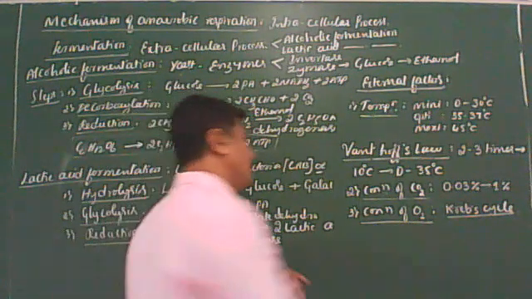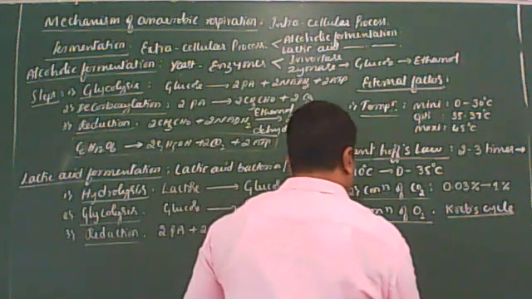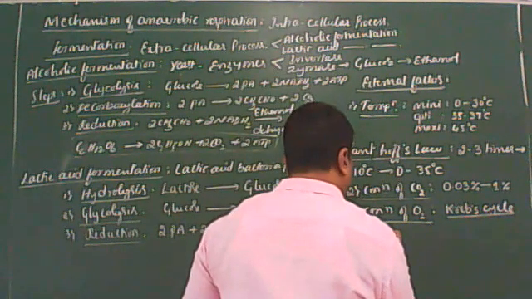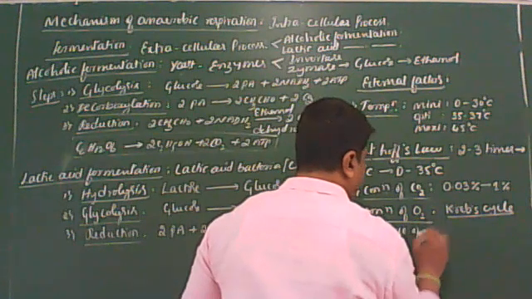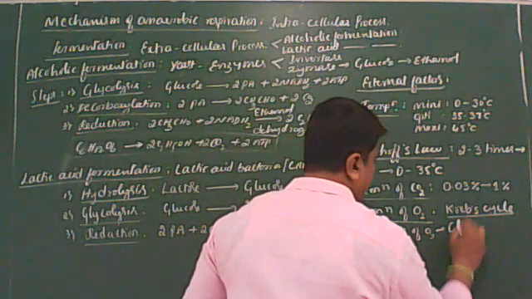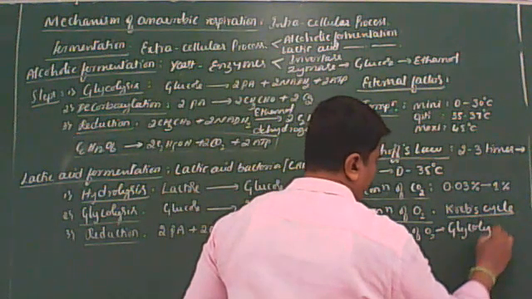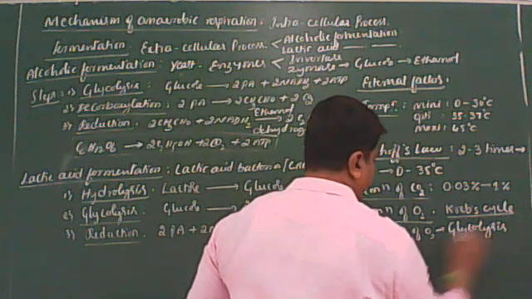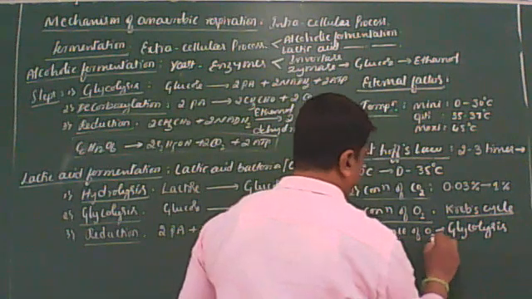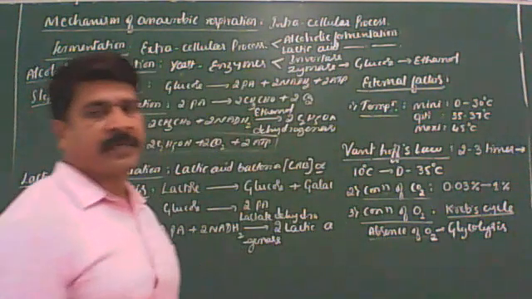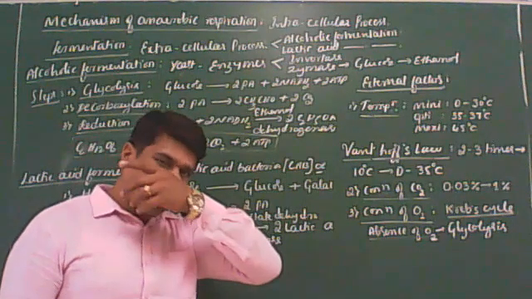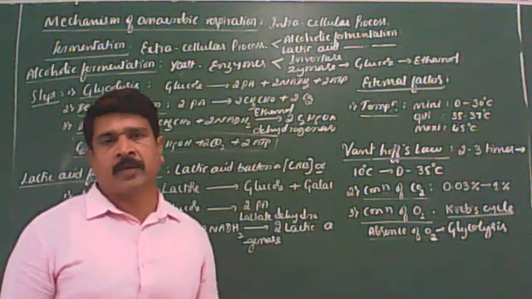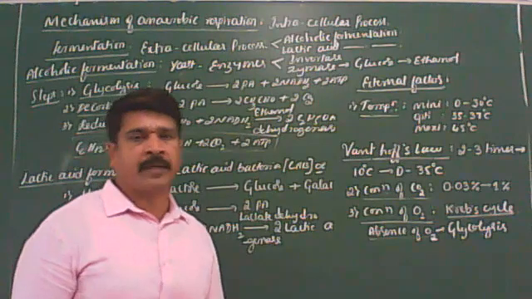Next one. In the absence of oxygen, glycolysis takes place, because glycolysis doesn't require oxygen for its function. That is why, as we discussed in the morning, it is common for both aerobic and anaerobic respiration. Clear?